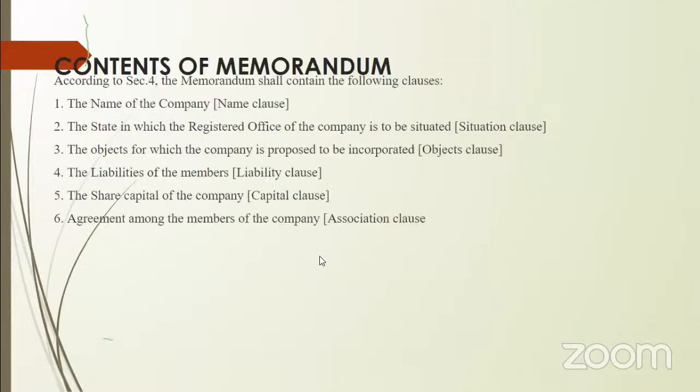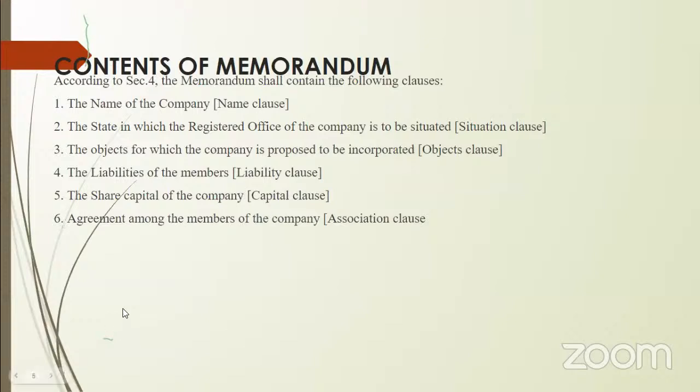Now, if you look into what information this document provides, what such important information this document provides to the public about the company, these are the contents of the memorandum of association. First, the name of the company. The next, the state in which the registered office of the company is situated, the objects of the company, liability of members, share capital of the company, and agreement among the members of the company. So these are the clauses or the contents of the memorandum, which are important to remember.